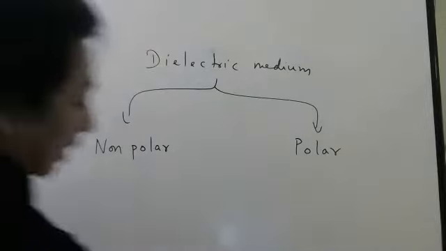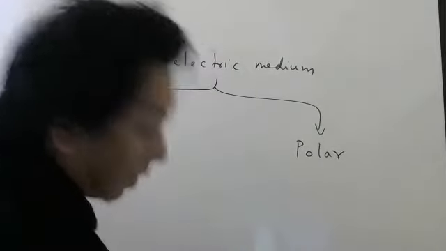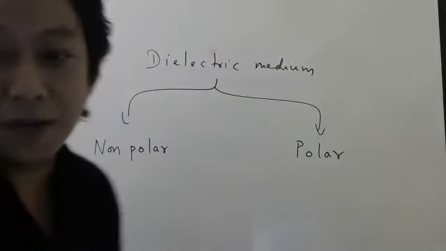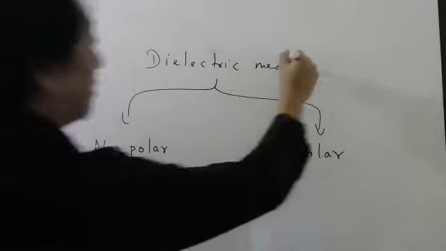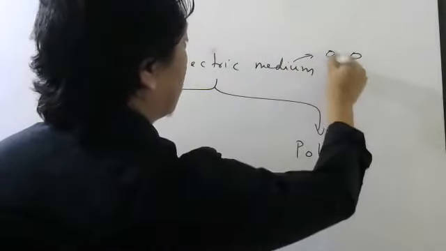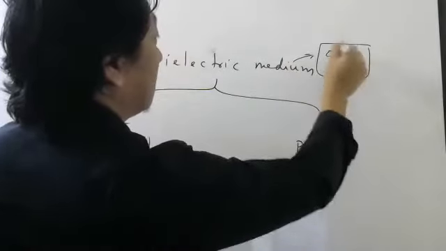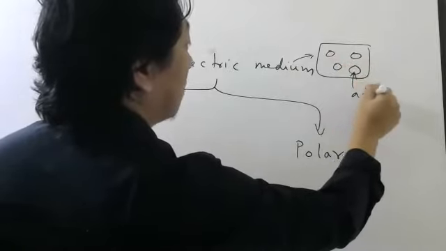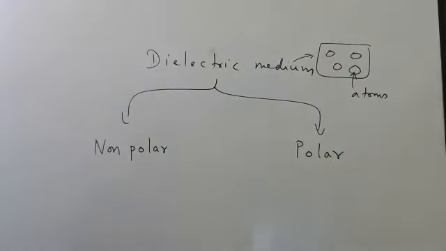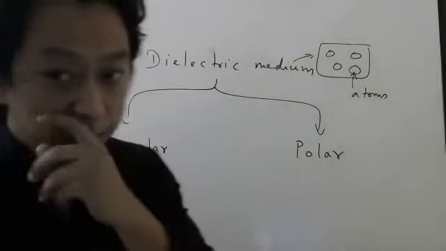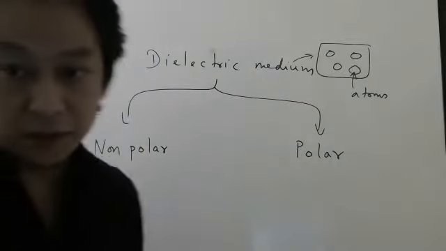Now, everything in the world is made up of what? Atoms, right? This medium is also made up of atoms, or sometimes molecules also, right? Now inside the atoms or molecules, what will we have?